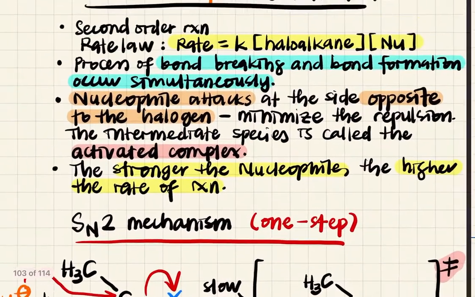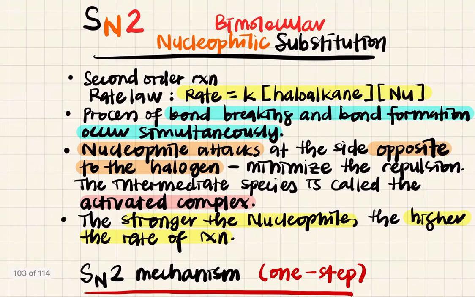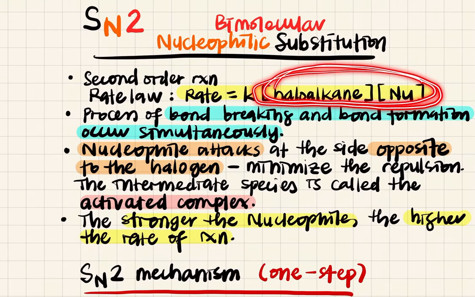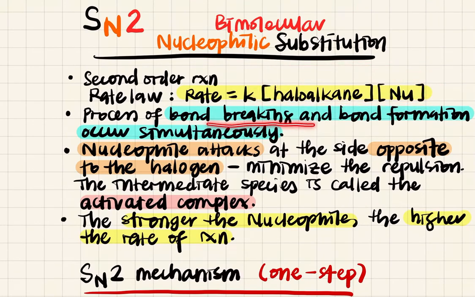Okay, so now we're going to look at Sn2 mechanism. So Sn2 maksudnya bimolecular. That means that for rate of reaction, your rate depends on haloalkane and your nucleophile. Dalam proses tu, rate of reaction tu, dua-duanya ada. So the process of bond breaking and bond forming occur simultaneously. Dua-dua tu ada. Bila dia ni nak break bond dengan leaving group tu, dia ni nak form bond dengan carbon awak.